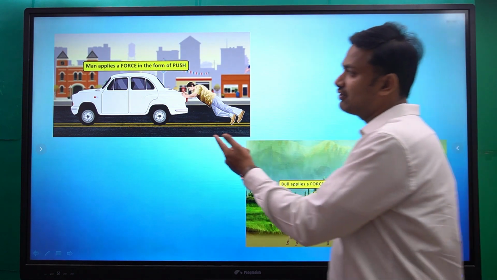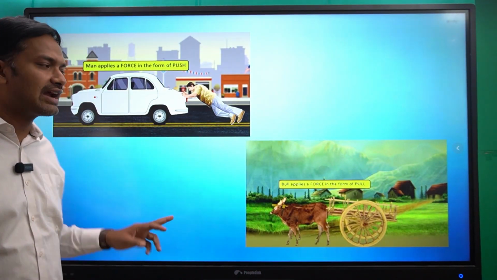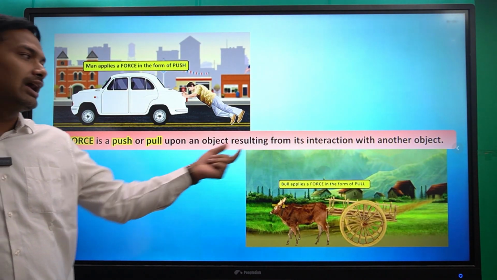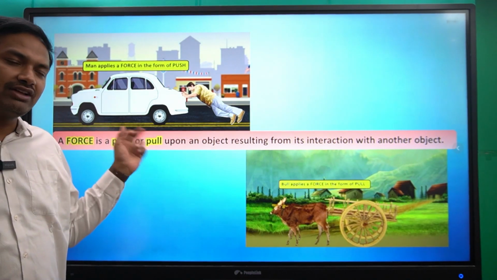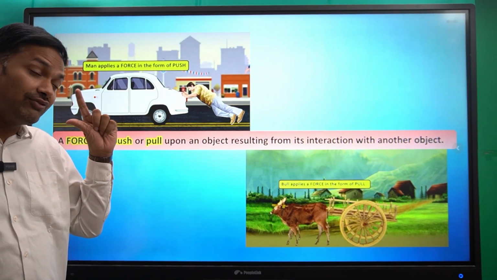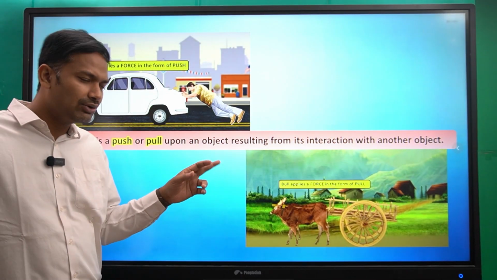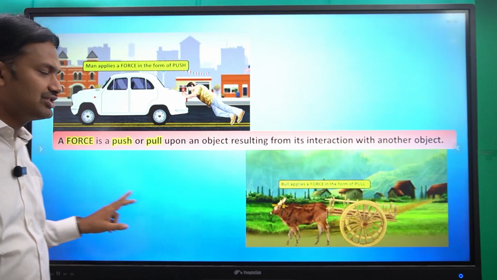So force is a push or pull acting on an object, resulting from its interaction with another object. See, there must be interaction. Whenever there is a force, there must be interaction between two objects.